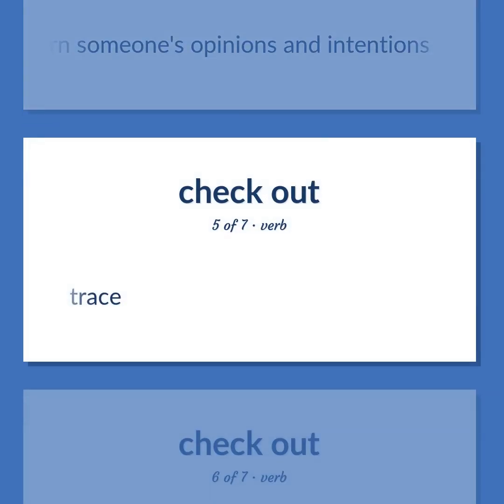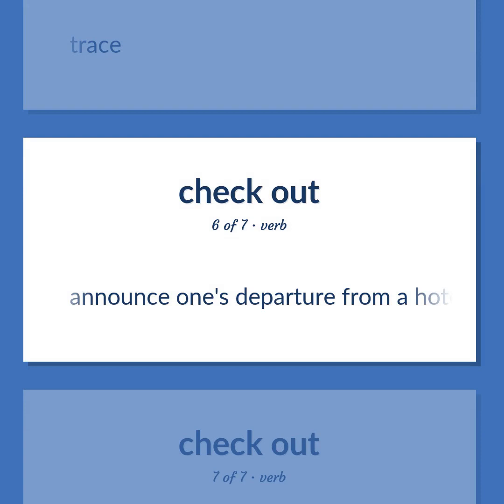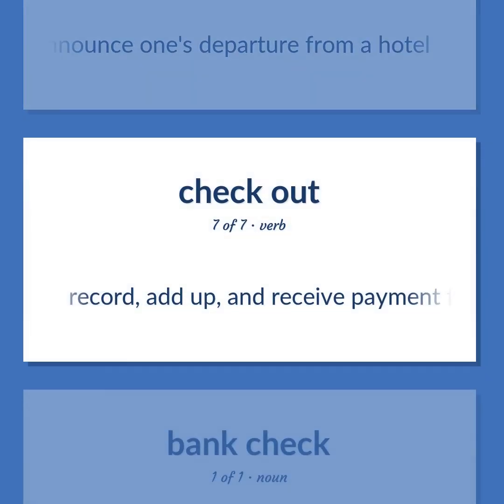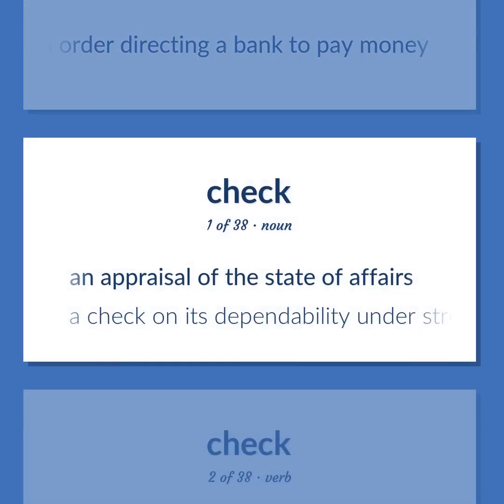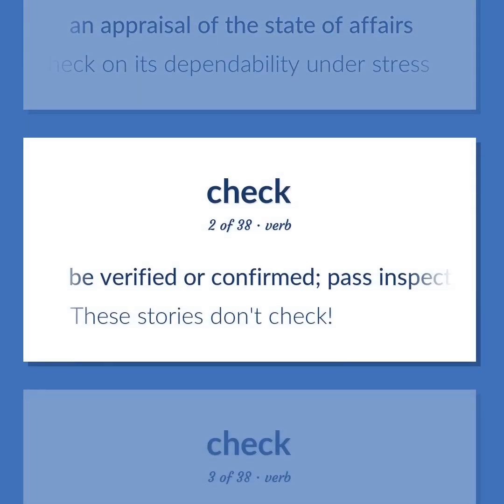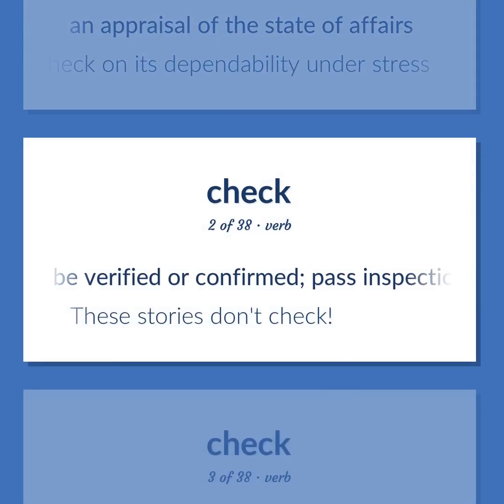Trace. Announce one's departure from a hotel. Record, add up, and receive payment for items purchased. A written order directing a bank to pay money. An appraisal of the state of affairs. A check on its dependability under stress. Be verified or confirmed. Pass inspection.